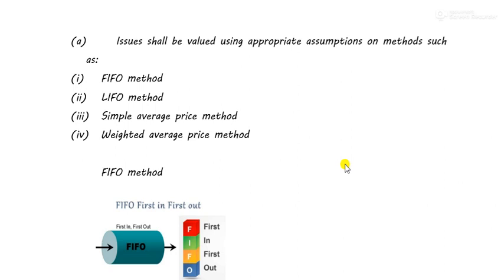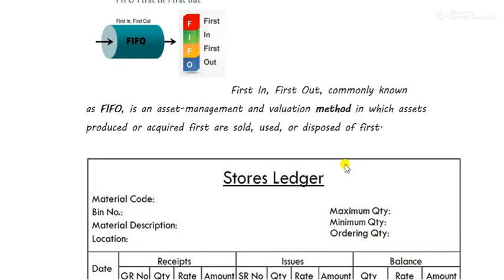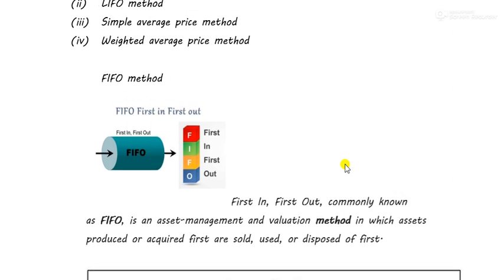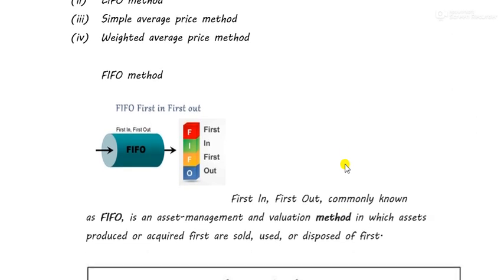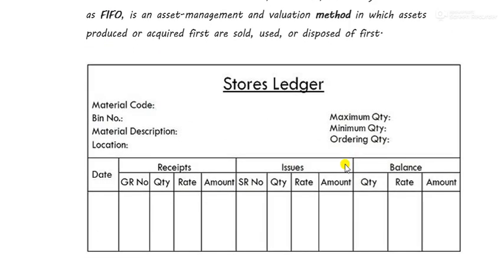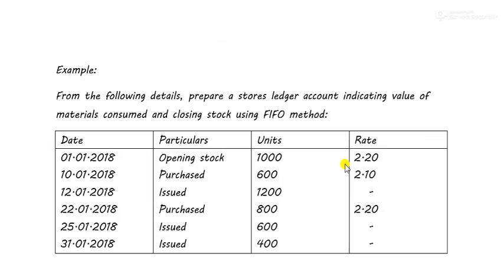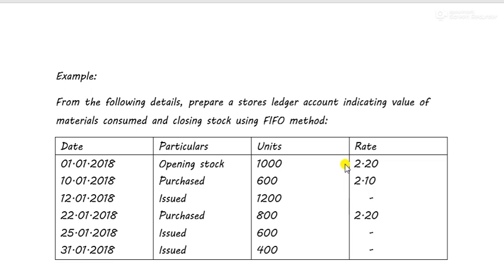In the last class I had introduced the FIFO method. FIFO means first in first out. It means that the stock which is purchased first will be sold first. Simple, that's it. So we'll make the stores ledger account, and this is the example. From the following details, prepare a stores ledger account indicating value of material consumed and closing stock using the FIFO method.